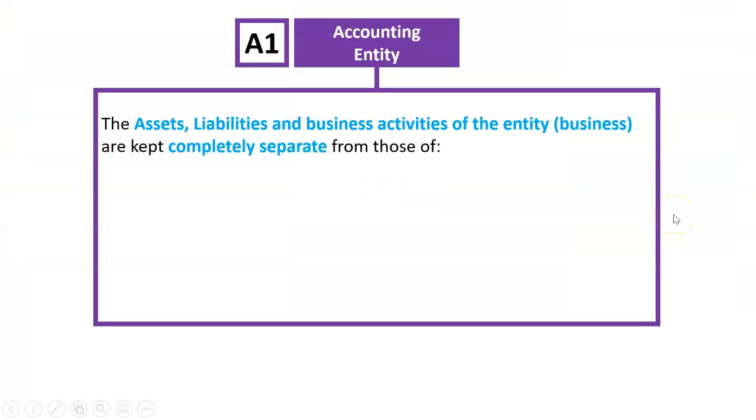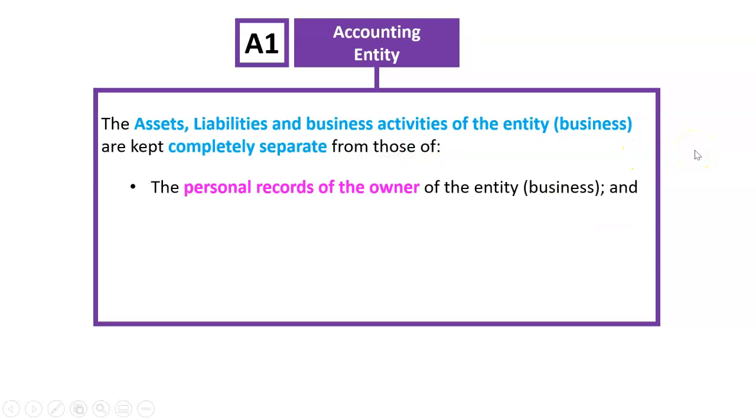What does it mean? Well, it's got a definition, and it says the assets, liabilities, and business activities of the entity, which is just another name for a business, are completely separate from those of the personal records of the owner of the entity. So basically what we're saying is there's the owner, that's an entity, and the business, that's an entity, and you've got to keep those transactions separate. In the business world, the owner is not the business; they're different things. The owner is one entity, the business is another. So we keep that separate from the owner's personal records.